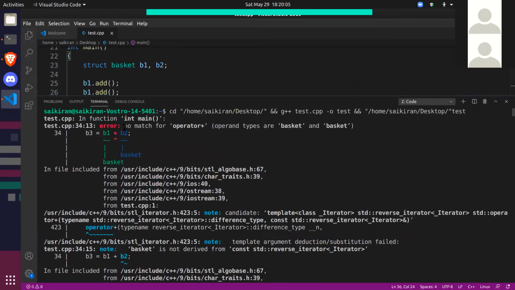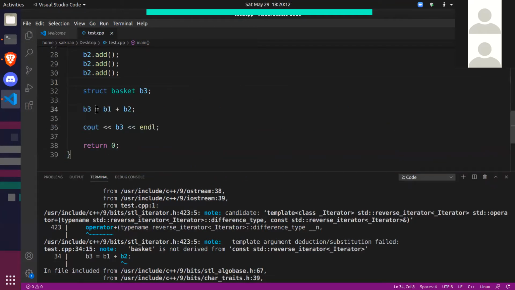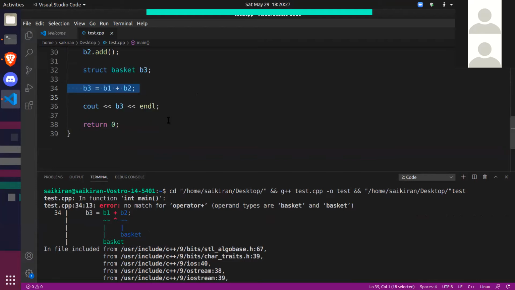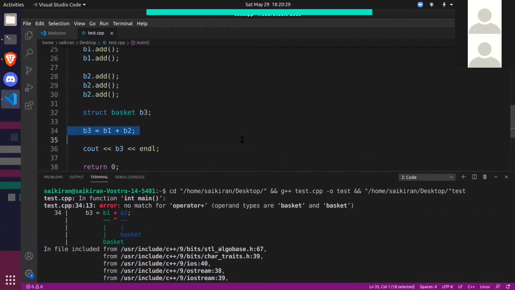Yeah, so it's saying line number 34, we have this error, right? So what is line number 34? This is line number 34: B3 is equal to B1 plus B2. It's saying that operator plus has operand types basket and basket. We are adding two baskets, but C++ does not know how to add them. It only knows how to add numbers. It knows how to add strings, but baskets are something that we created. C++ doesn't have baskets, so it does not know how to add baskets.